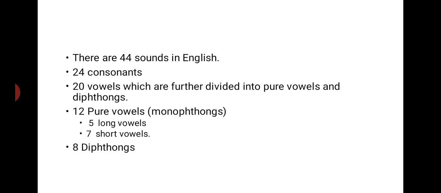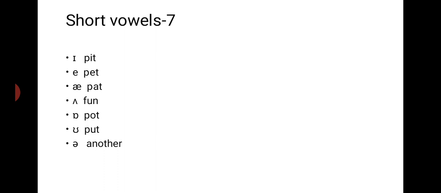Monophthong means a single sound and a diphthong means a double sound. Out of 12 pure vowels there are 5 long vowels and 7 short vowels, and there are 8 diphthongs. So let's start with the vowels.